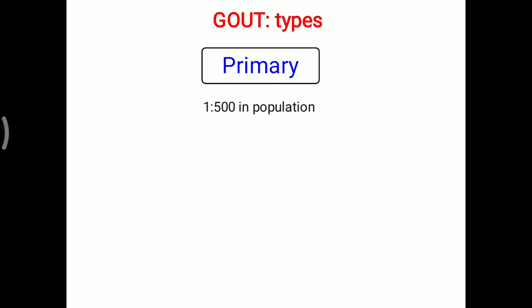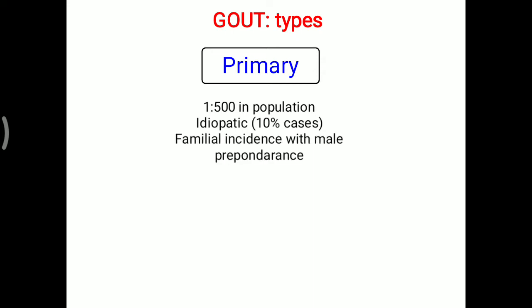Now, gout is divided into types, primary and secondary. First, we will look at the primary, which is commonly seen in 1 in 500 of the total population. Mostly, 10% of cases of this primary gout are idiopathic, meaning the exact reason is not known, but familial incidence with male preponderance is commonly observed.